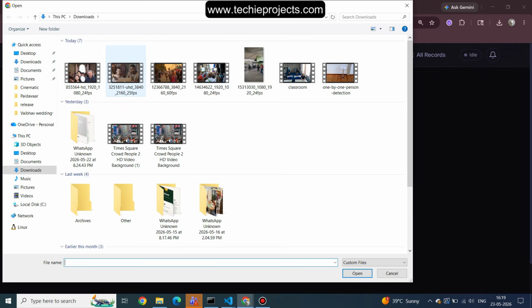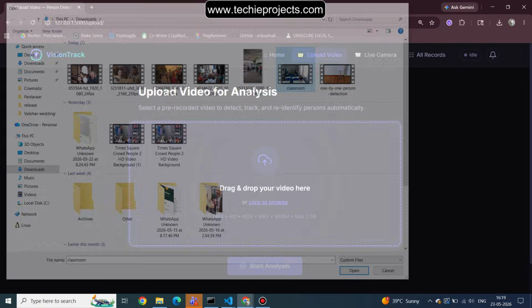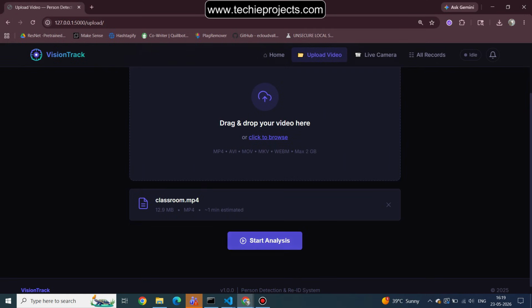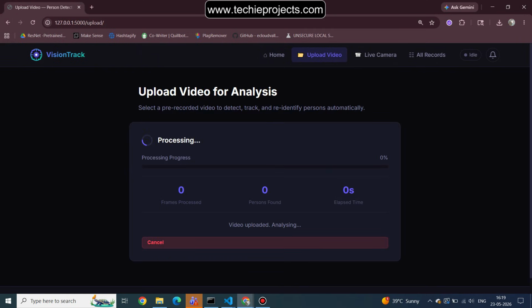Let's upload this particular video and click on the open button, and click on start analysis. So the model will load and will process the video. It will take a little bit of time to process the video, and it works frame by frame. So it identifies the frame: 5 processed, person 1 found, and 12 seconds elapsed.